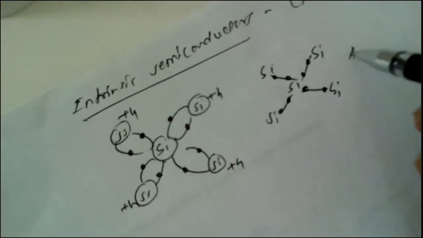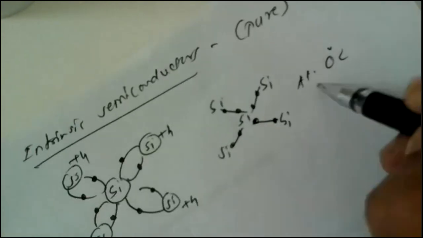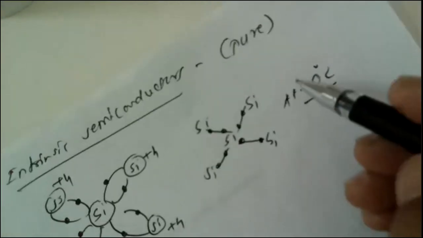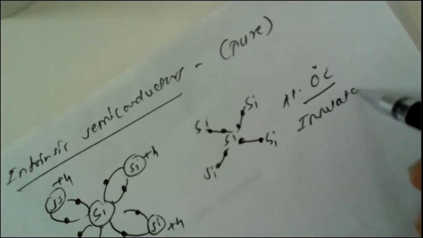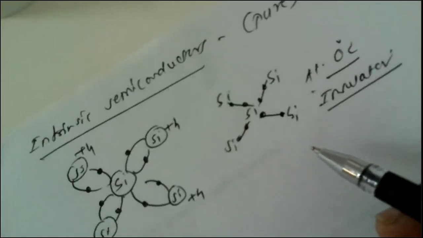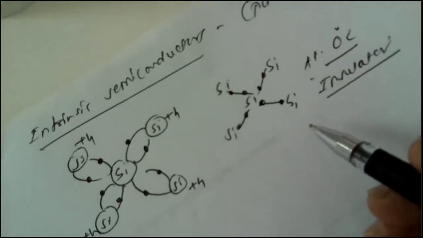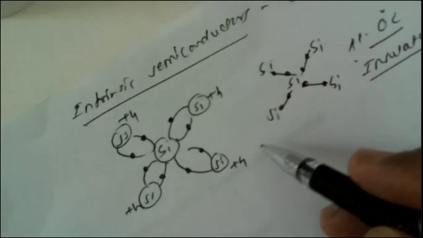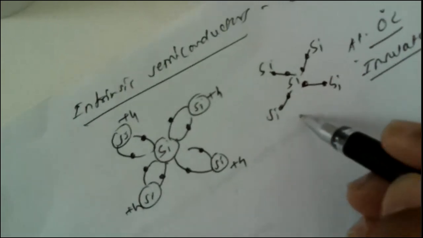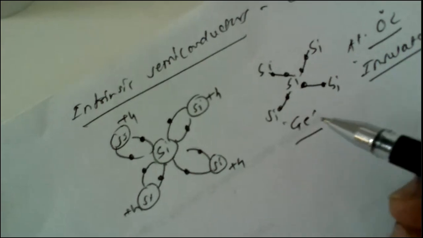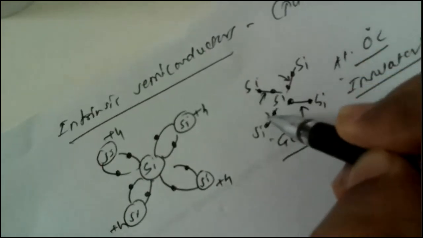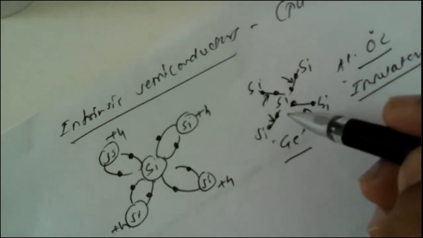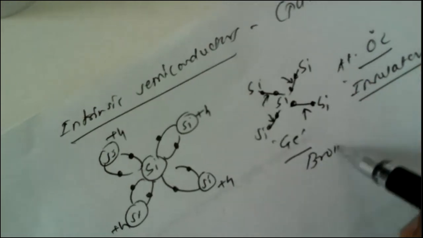Normally at 0 degree centigrade, pure silicon material acts as an insulator, or a non-conductor. Now, if the temperature of this silicon or germanium is increased, then one of these bonds gets broken.